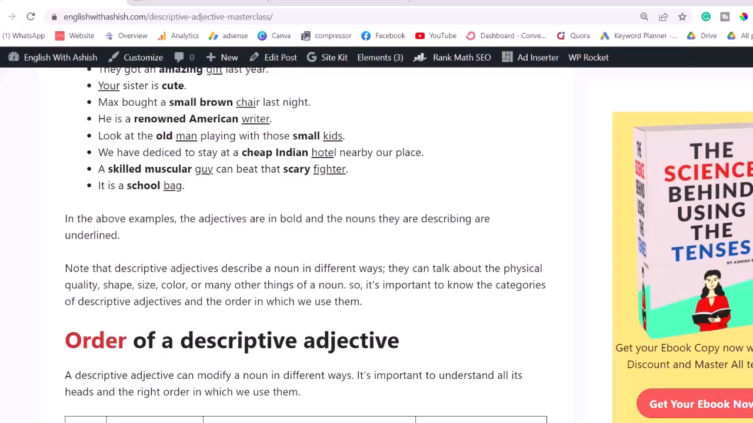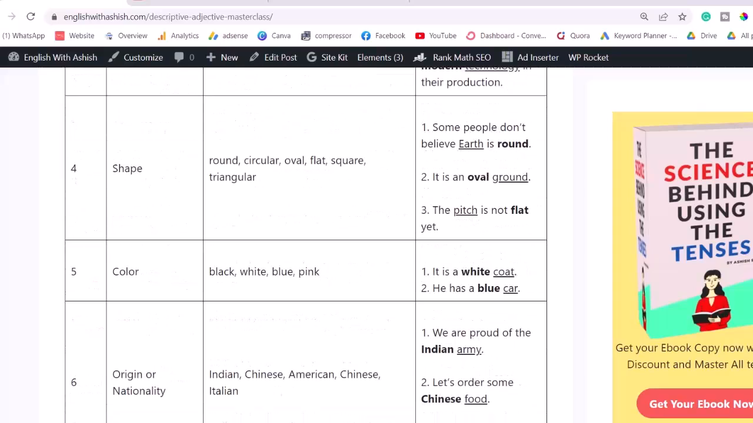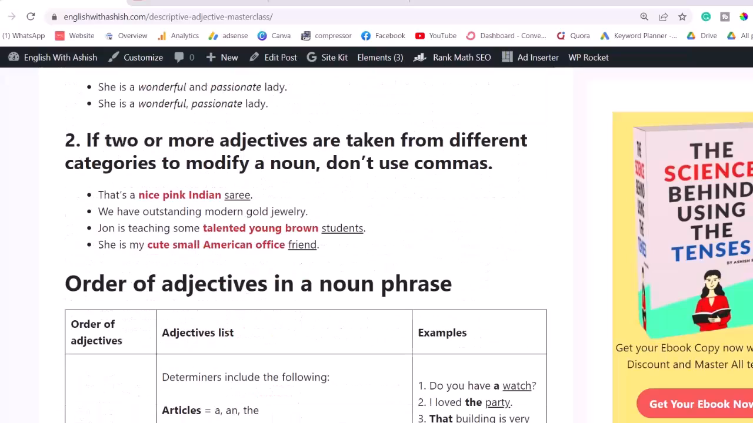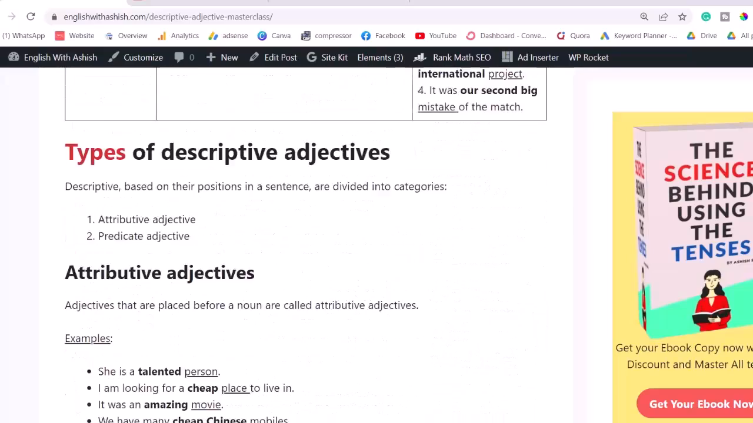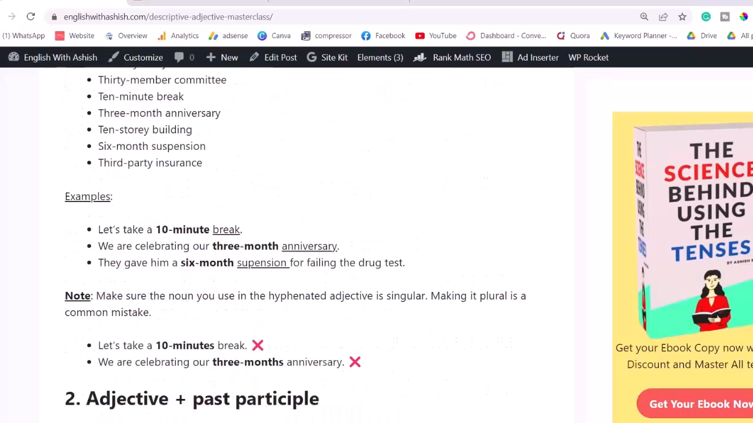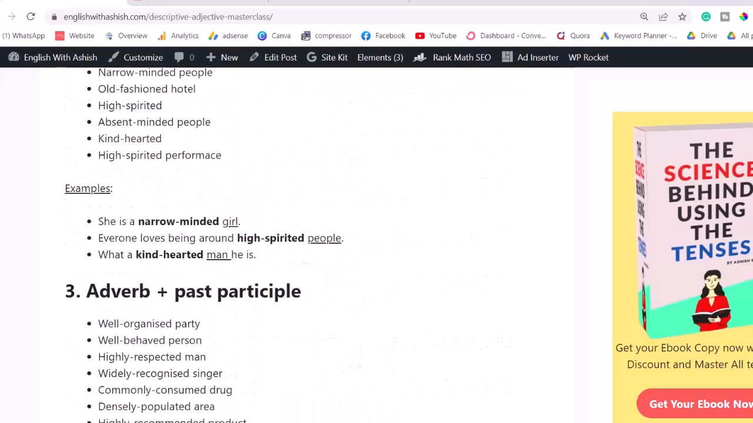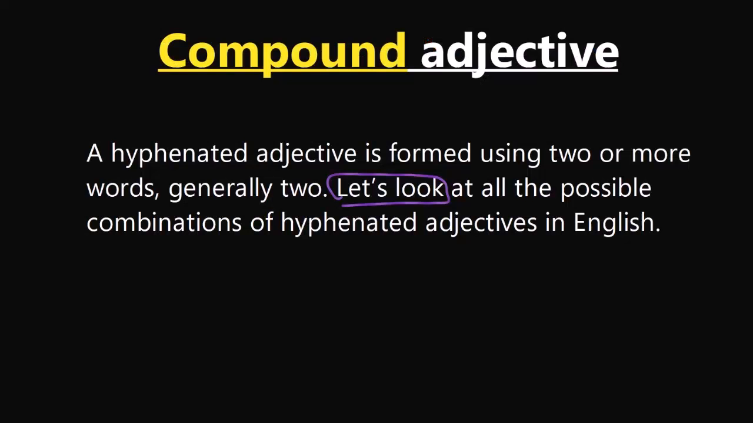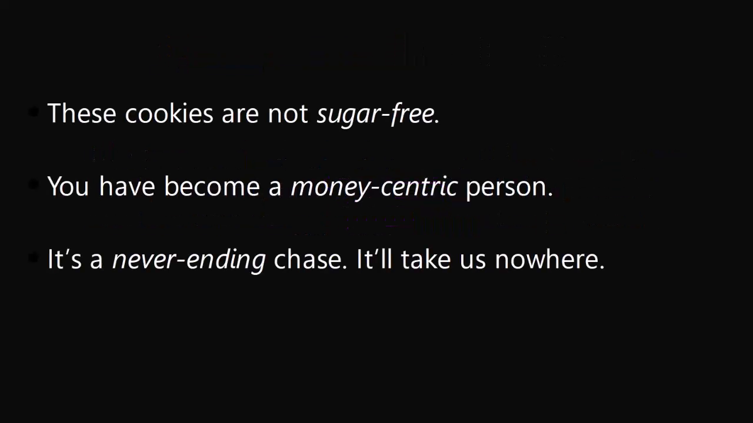You can form a compound adjective using a noun and an adjective, a noun and a participle, right? There are many ways. A number and a noun. You see that? These are the ways to form a compound adjective. All right. I'm not going to show you all the different ways a compound adjective is formed because there's going to be a separate lesson on that. I'm just going to show you some compound adjectives. All right. Let's look at these examples.